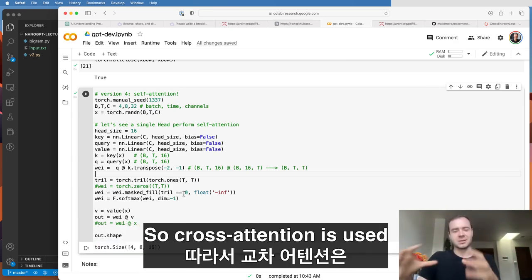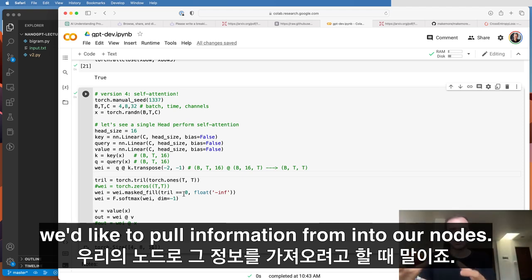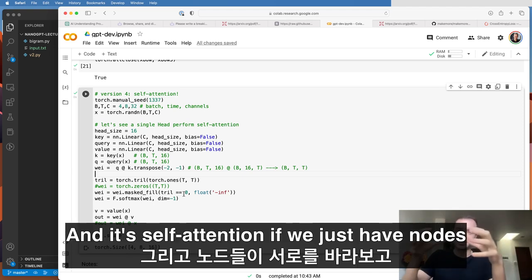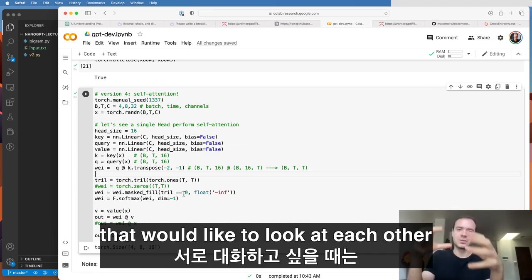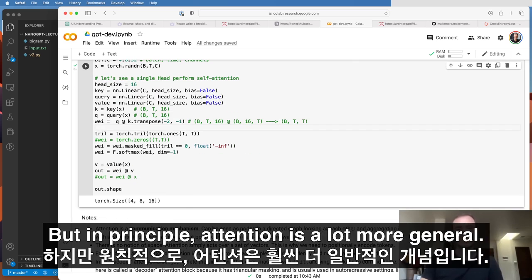So cross-attention is used when there's a separate source of nodes we'd like to pull information from into our nodes. And it's self-attention if we just have nodes that would like to look at each other and talk to each other. So this attention here happens to be self-attention. But in principle, attention is a lot more general.